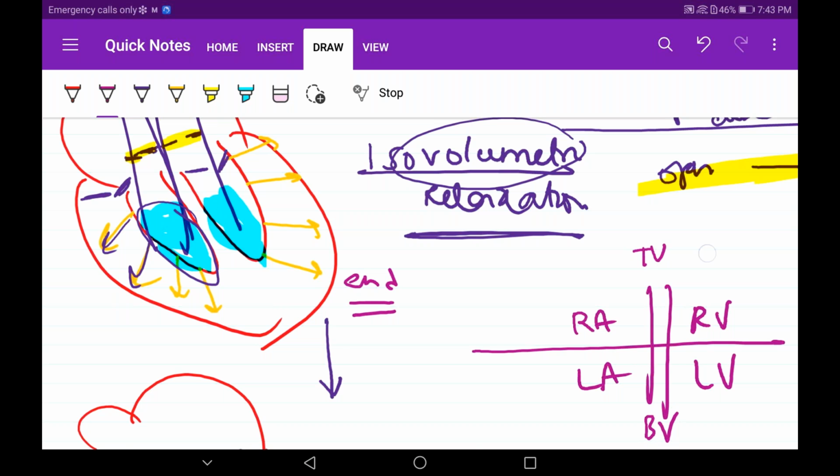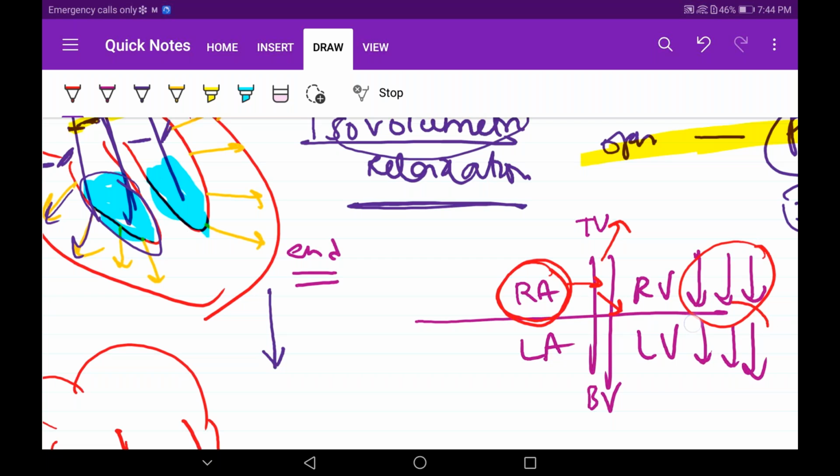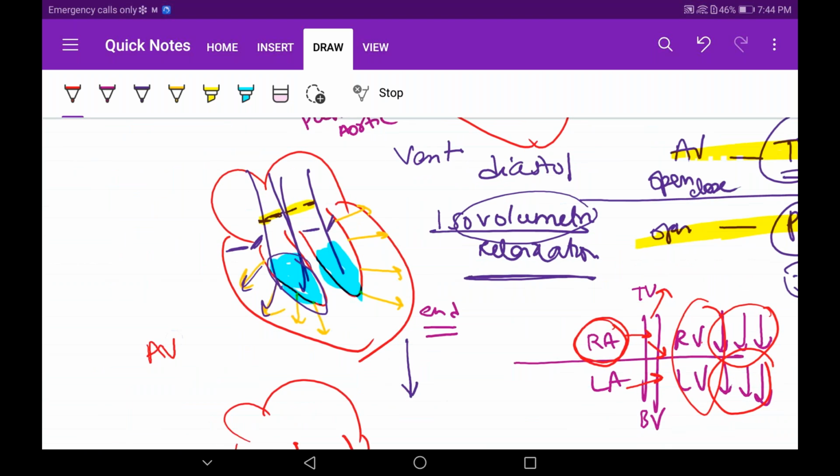What I'm telling is, pressure is decreasing. What will happen when pressure decreases? Tell me. Blood from here will push. What will happen? Valves will open, because pressure is decreasing here. The right ventricle and left ventricle have relaxed. So what will happen? These valves will open. So at the end of isovolumetric relaxation, what will happen? The AV valves, that is the tricuspid and bicuspid valves, will open.